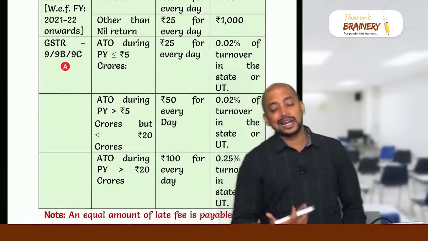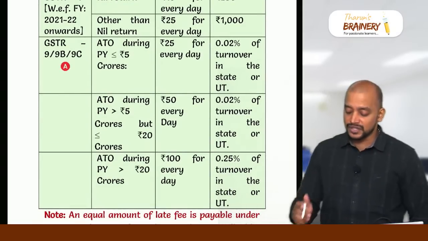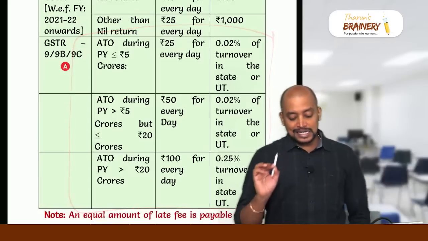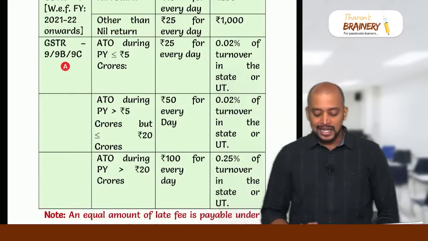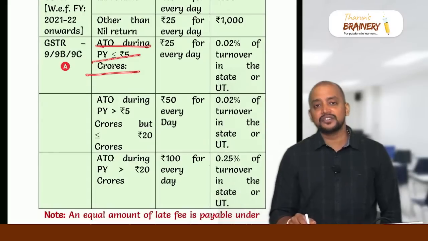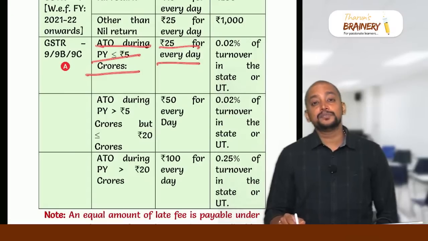And GSTR 9, 9B, 9C, annual return. So this is very, very important because it's an amendment for this exam. GSTR 9, 9B and 9C: if aggregate turnover during the previous year does not exceed 5 crores, then 25 rupees per day subject to maximum